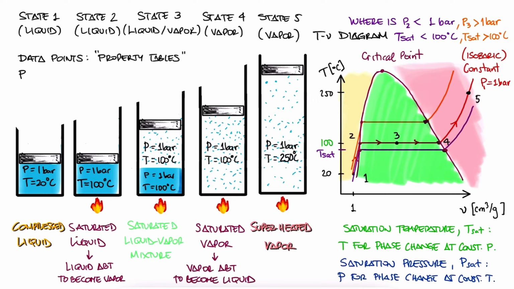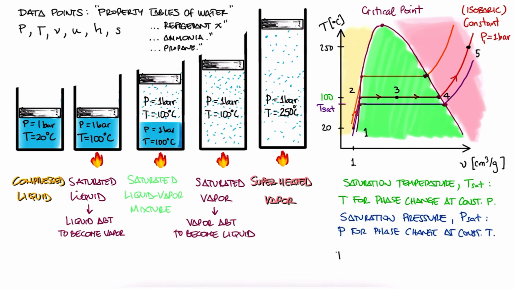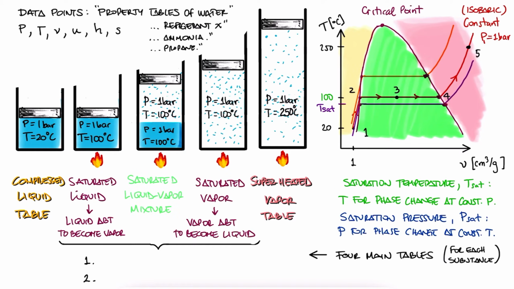The data for every single state of water is found in textbook tables, where properties are tabulated for different values of pressure, temperature, specific volume, specific internal energy, specific enthalpy, and specific entropy. We'll get to what those last two mean in a later lecture, link below. We call these property tables, and you can find tables like these for substances other than water, for example, refrigerants or coolants, ammonia, and propane. The specific table you use will depend on the region your substance is located. One table for compressed liquid, one table for superheated vapor, and two for saturated liquid vapor. One if you're looking up pressure first, and another one if you're looking up temperature first.